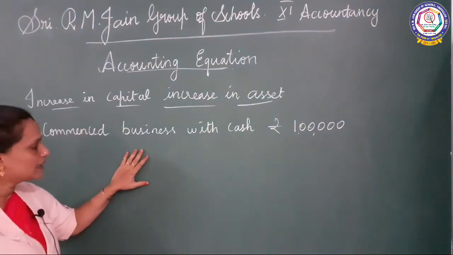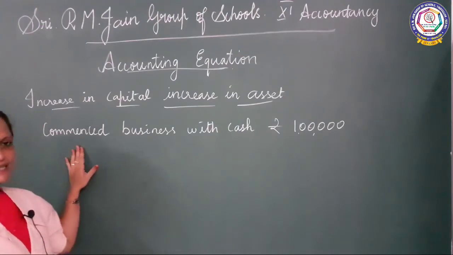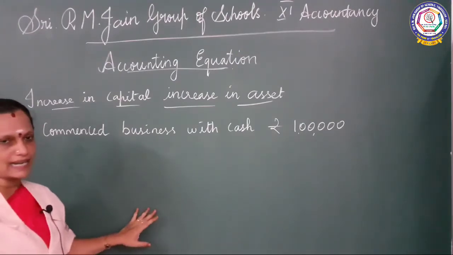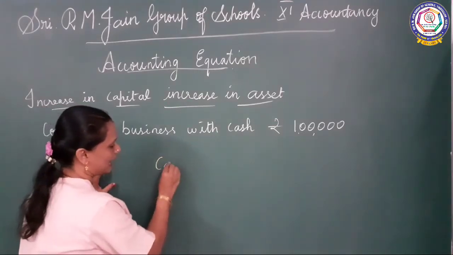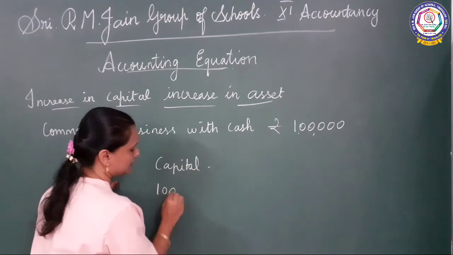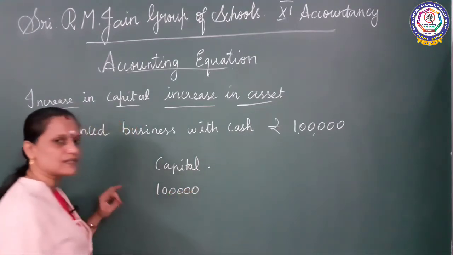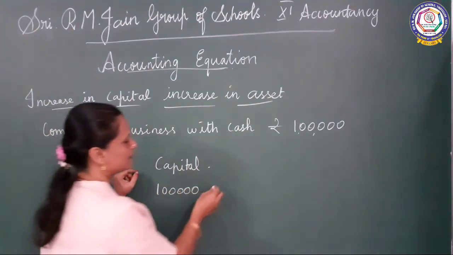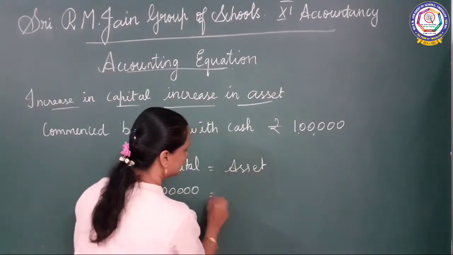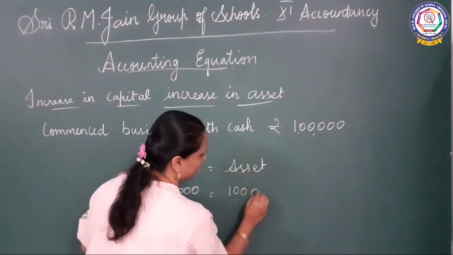Commenced means started, I already said. So here the capital is 1 lakh, and this is the asset also, so the asset is also 1 lakh.